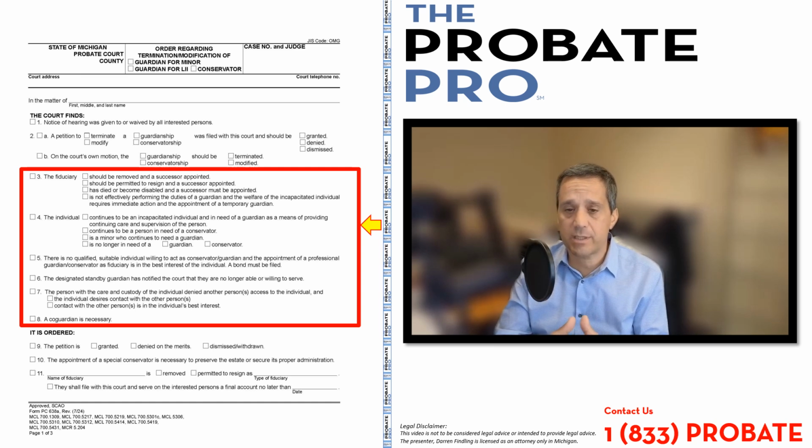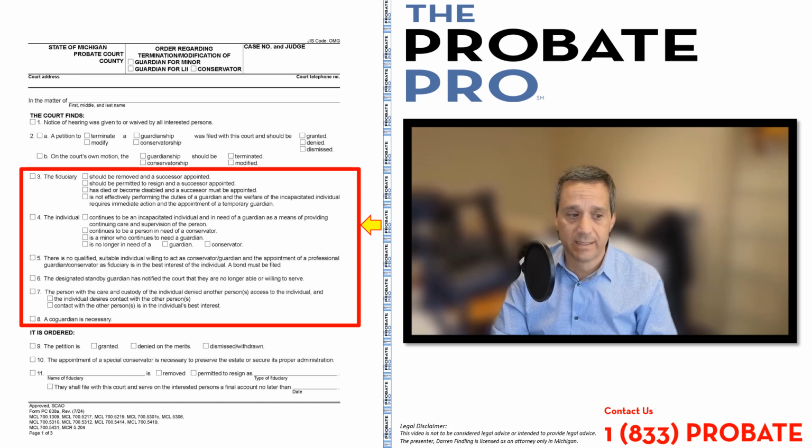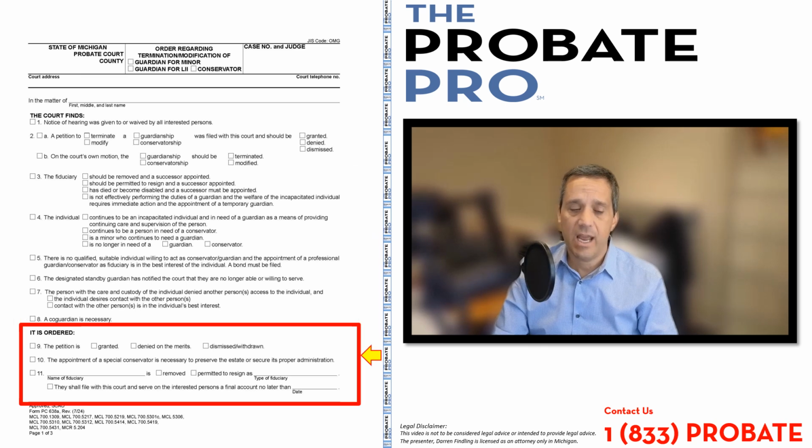One of the big issues that occurs in guardianship and conservatorship matters is there's fighting among family members about access to that person. This paragraph provides a space for a finding by the court in those circumstances. Paragraph 8 identifies if a co-guardian is necessary. And then we've got the order provisions of the court.